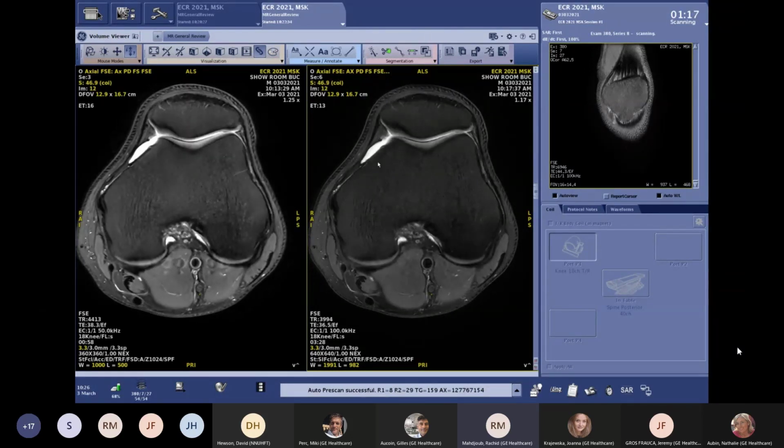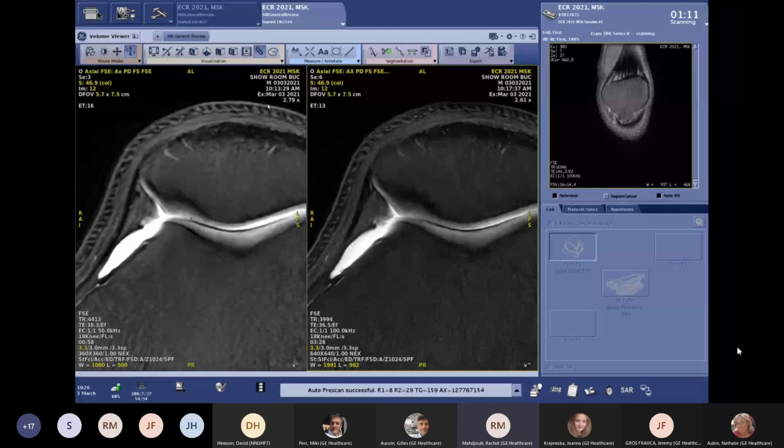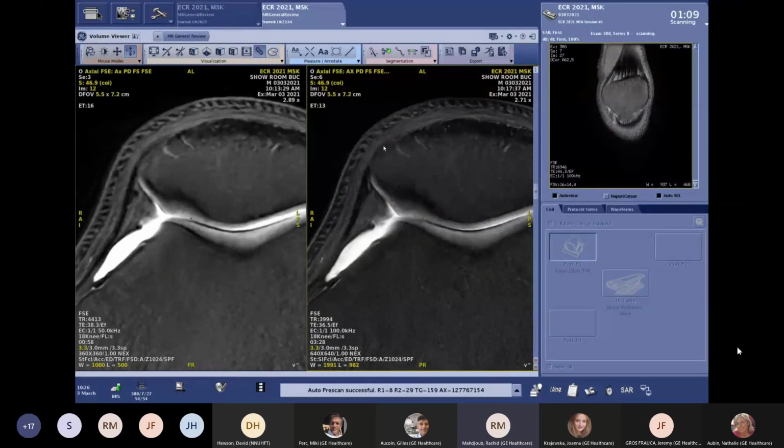The reconstruction matrix is the same for both. As you can see, we can show you more details by using a higher spatial resolution. That means interpolation cannot give you the information of your pathology or lesion or anatomy.